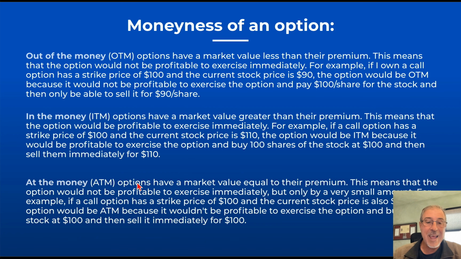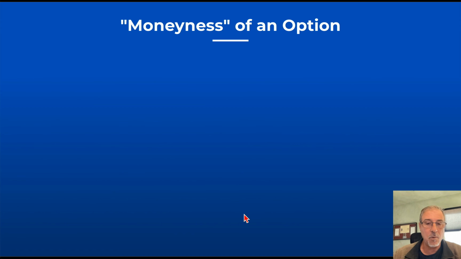And of course, an at the money option means that your strike price is pretty much at the market value of the underlying at that time. So in that particular case, if your option has a strike price of 100, the current stock is trading at 100, the option is considered to be at the money and it wouldn't be profitable to exercise that option. There wouldn't be any reason to do so if those 2 things are equal.